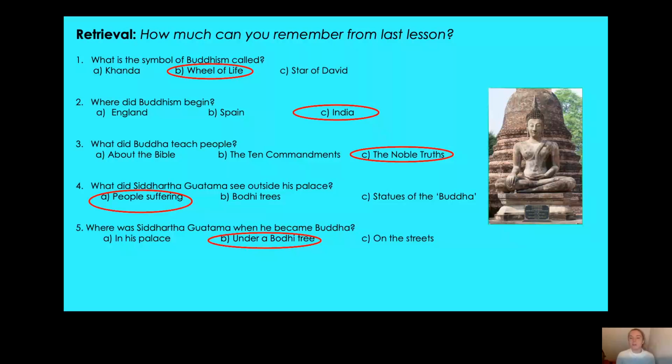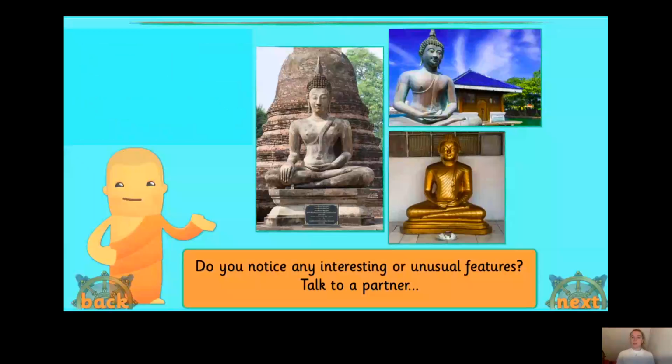Okay, so let's move on to today's lesson now. Well done if you got all those right. But if not, don't worry. You can always go back and watch the video from last week and then try and answer these questions again. Right, let's move on to today. So here you've got 3 pictures, and in each picture there is the statue of the Buddha. Now, do you notice any interesting or unusual features on the Buddha? What can you see in the pictures? Okay, so pause the video now and have a good look at the pictures. Can you notice any features?